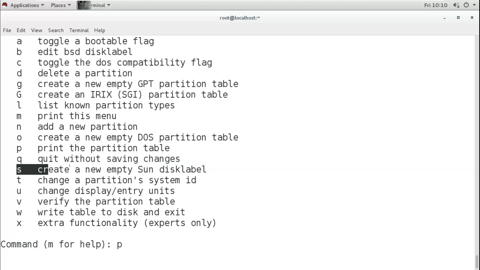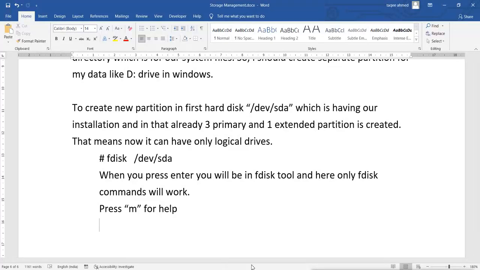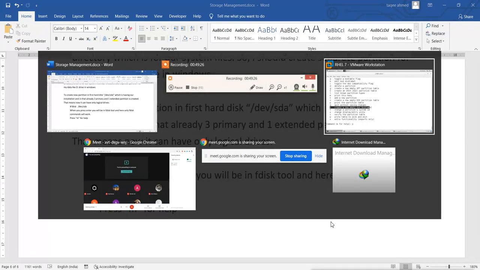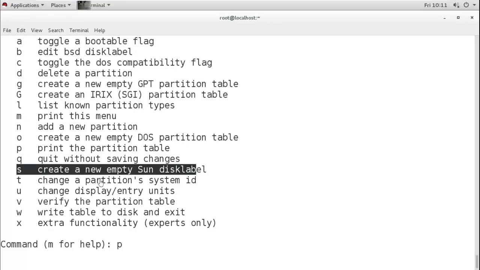Then S is to create a new label. S is to create an empty Sun disk label. Now Sun is another type of Unix. It is called Sun Solaris. It is owned by Sun Microsystems. So it can create for that also, which we don't create here.